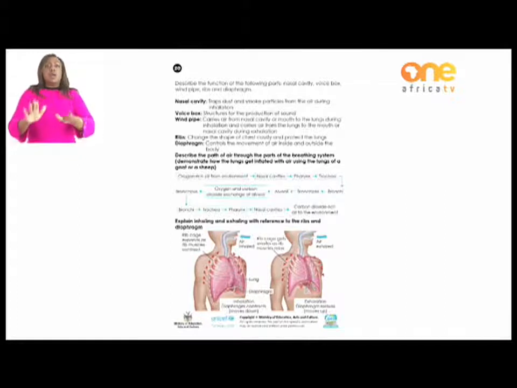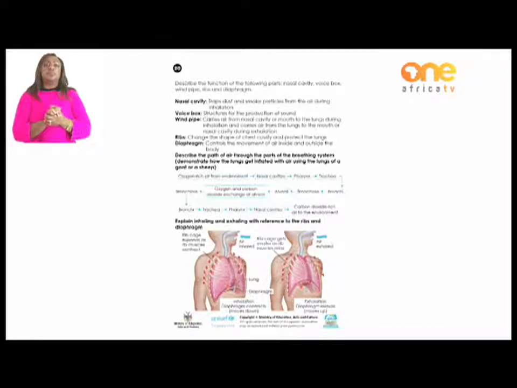So when it flattens, it creates enough space for the lungs to settle down and have enough air. But when it's forming a V facing down, it forces the air in our lungs to go out. Which makes it possible for us either to breathe in or to breathe out.